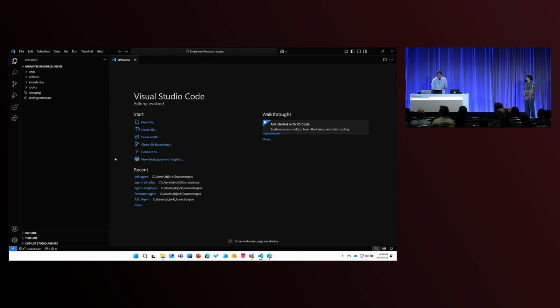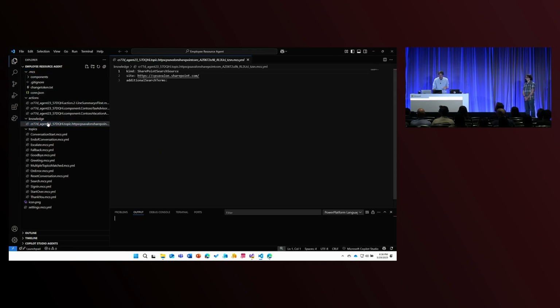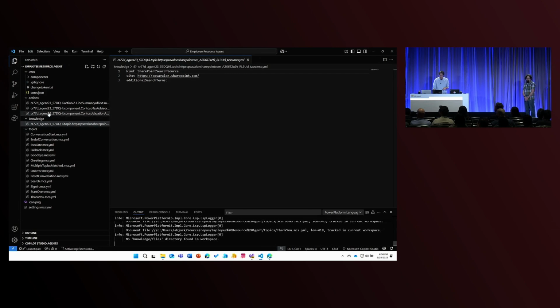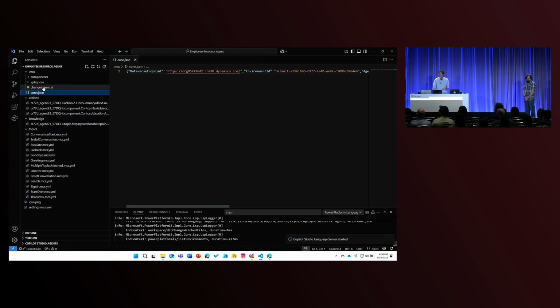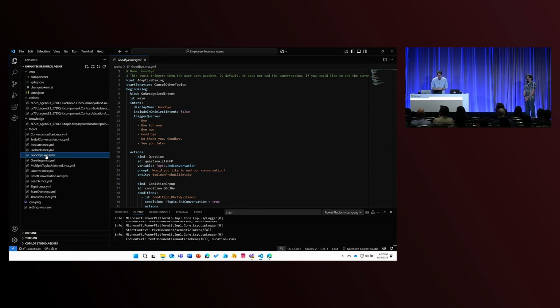Now what's happening is we're connecting to Copilot Studio, and it's actually pulling down a definition of that agent directly to my local disk. And if I go over here to the left-hand side, you'll see that I can now browse all of the different capabilities of this particular agent, and I can actually interact with those YAML files directly from VS Code instead of the WYSIWYG UI inside Copilot Studio. So super, super exciting. This is where we start to see low code and pro code start to blend in some really, really interesting ways.